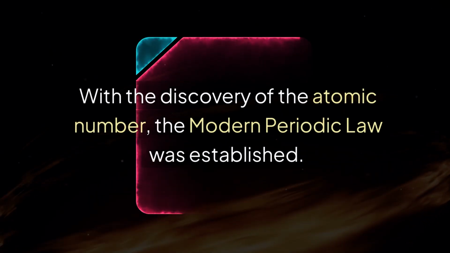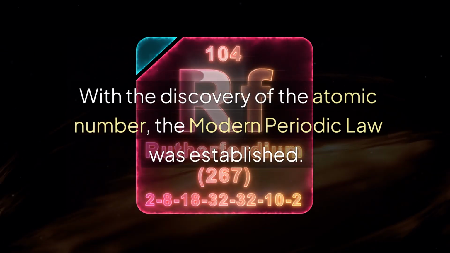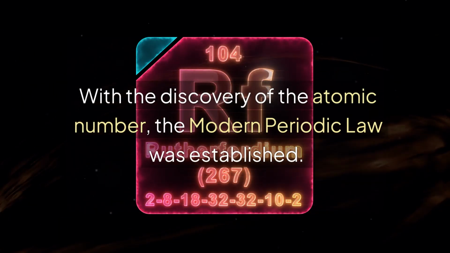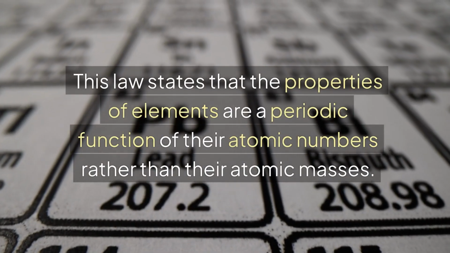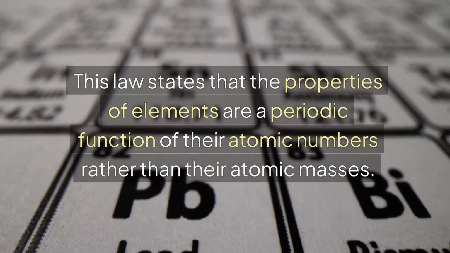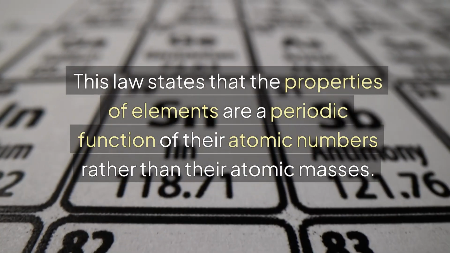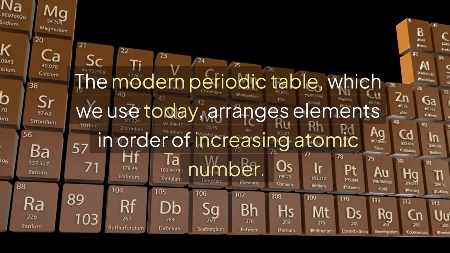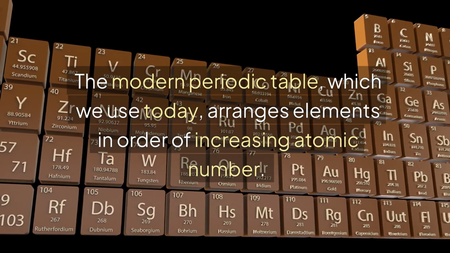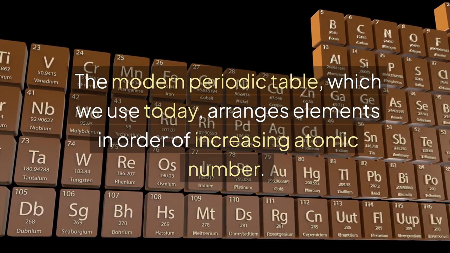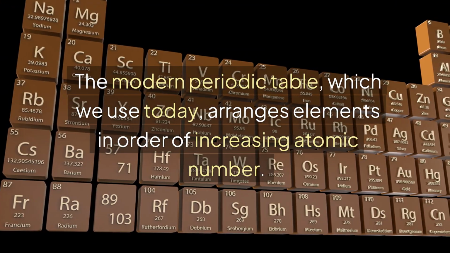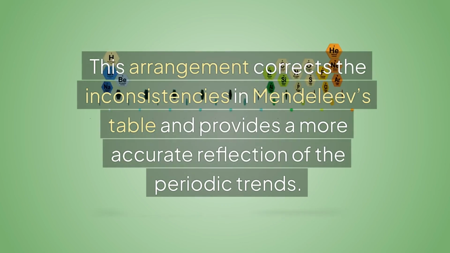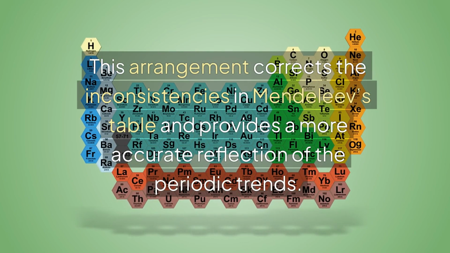With the discovery of the atomic number, the modern periodic law was established. This law states that the properties of elements are a periodic function of their atomic numbers rather than their atomic masses. The modern periodic table, which we use today, arranges elements in order of increasing atomic number. This arrangement corrects the inconsistencies in Mendeleev's table and provides a more accurate reflection of the periodic trends.